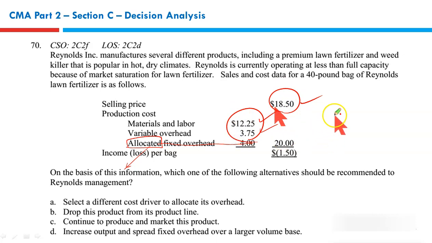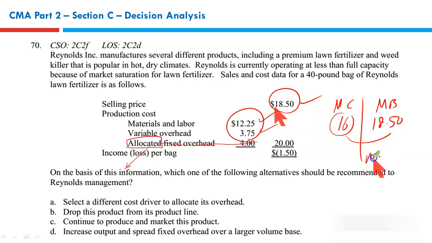Decisions are made at the margin. You compare the benefit on one side with the cost. Benefit of this item is 18.5. The relevant cost is 12.25 plus 3.75, that gives you $16. The cost is less, benefit is more, so you should continue. This item is generating $2.5 of contribution for every 40 pound bag.